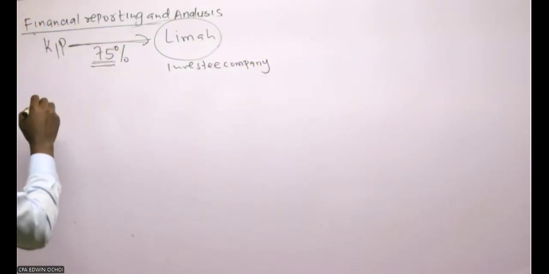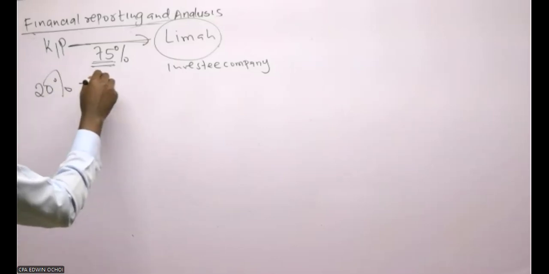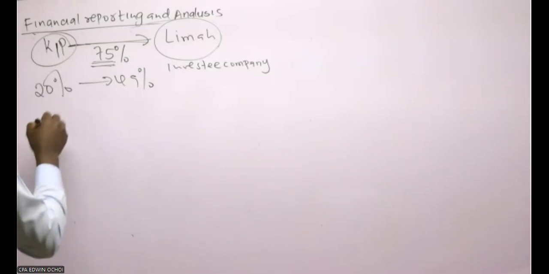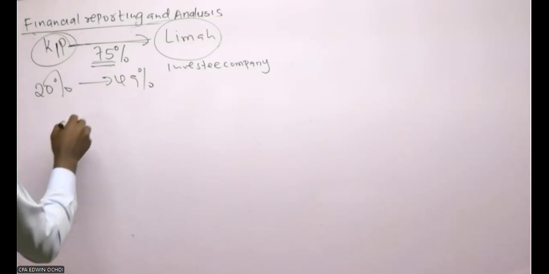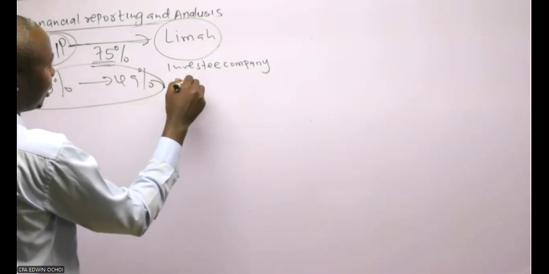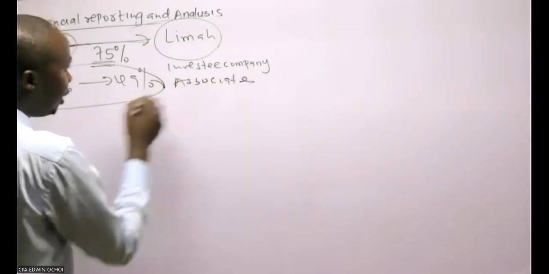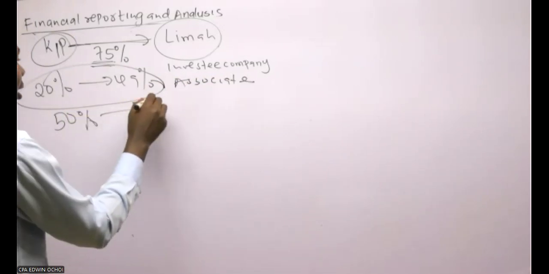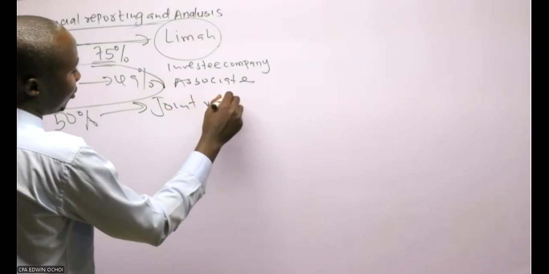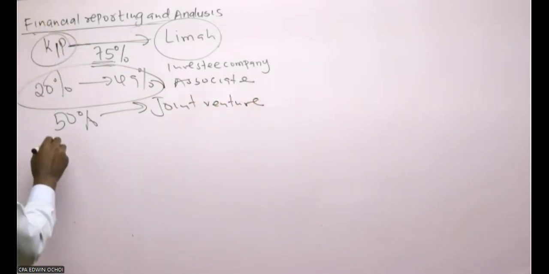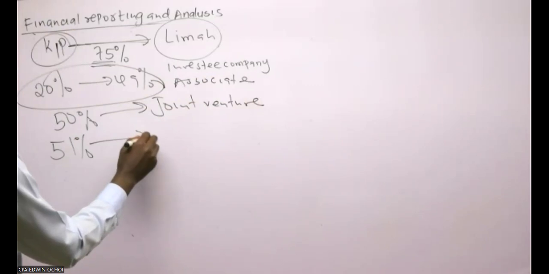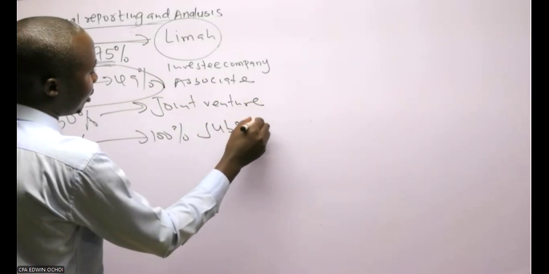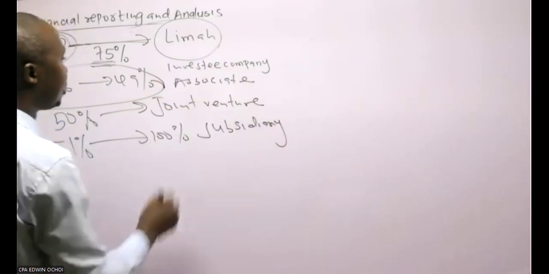Remember that when a company acquires another company between the percentage of 20% to 49%, the investee will be called an associate. If it's exactly at 50%, that company will be called a joint venture. If the percentage is between 51% to 100%, this company will be called a subsidiary.